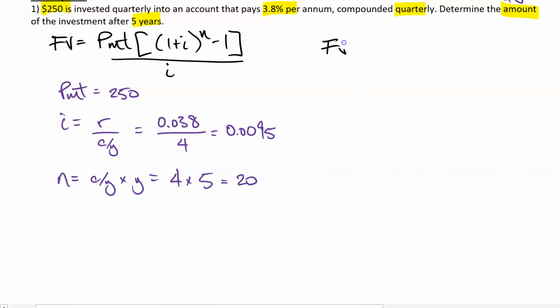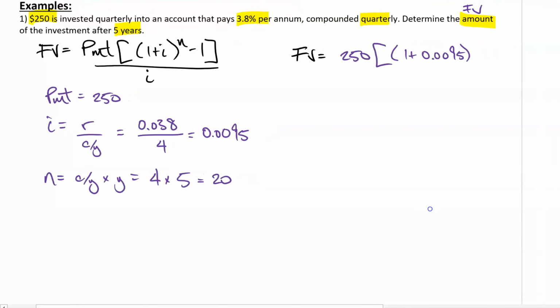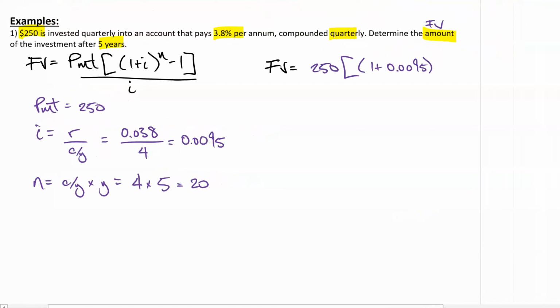So FV is equal to your PMT, which is 250 square bracket 1 plus I, which is 0.0095 to the exponent. Let me shrink down a little bit so we can see better. To the exponent 20.